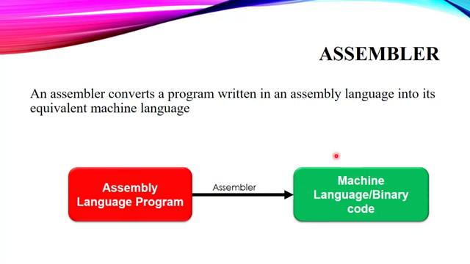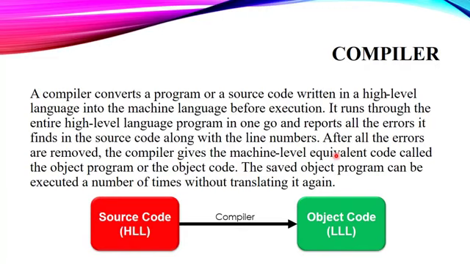Now the next translator we have is the compiler. A compiler converts a program or source code written in a high level language into machine language. The basic objective of a compiler is to convert the source code into the object code. It runs through the entire high level language program in one go and reports all the errors it finds in the source code along with the line numbers.